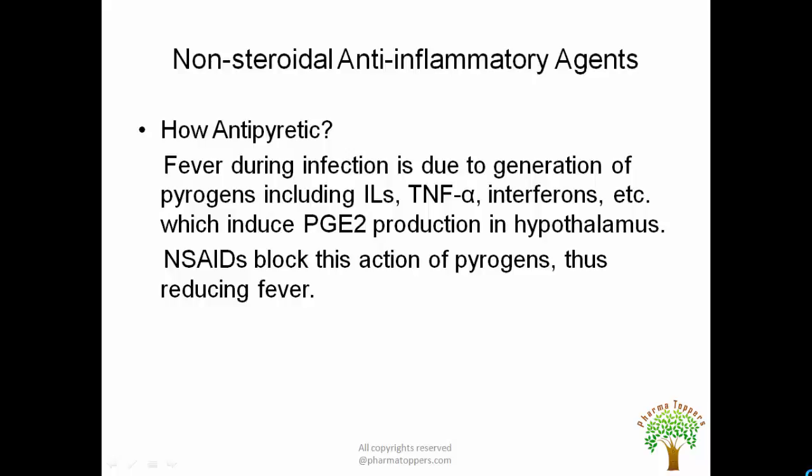Now what these non-steroidal anti-inflammatory agents do is they block the action of these pyrogens. By blocking the action of these pyrogens, there will be no production of these chemical agents, and hence they can reduce the fever, and hence they act as antipyretic.